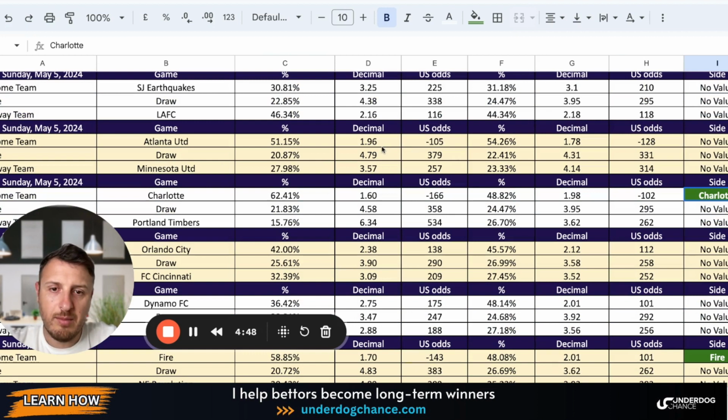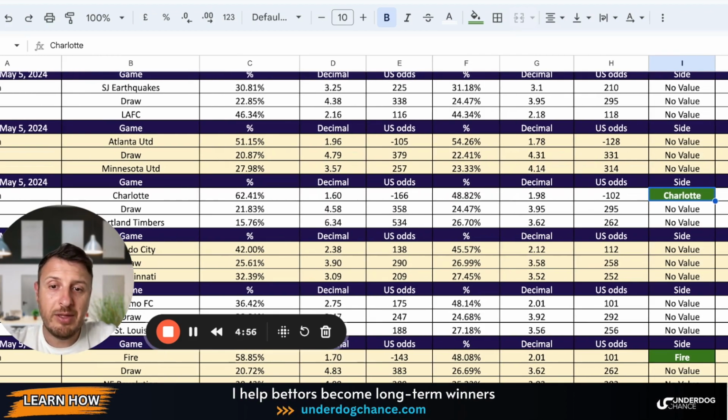Atlanta, Minnesota. My projected numbers show that Atlanta should be minus 105. They are minus 128. So they are maybe a little bit overrated.